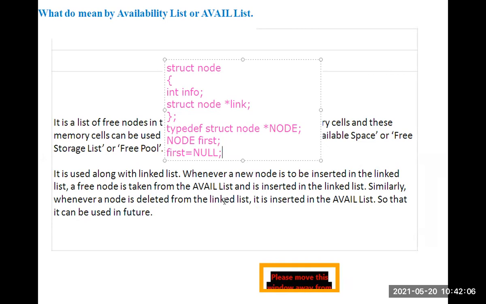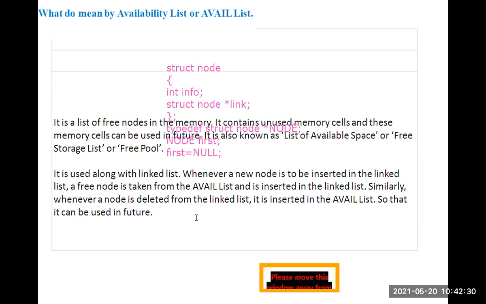So next we see how to create a node with a specified item. Here the node contains nothing. So how do we create a node with a specified item? I already told you we are using the function called get node. So we are using the function called get node. So what is get node here? See here.